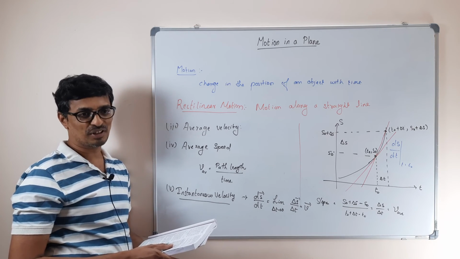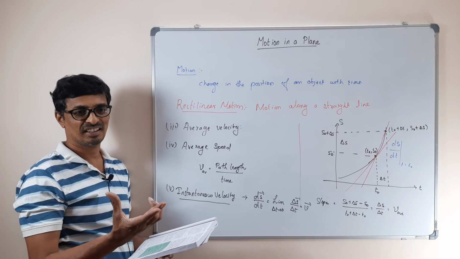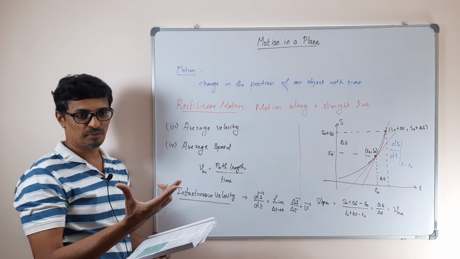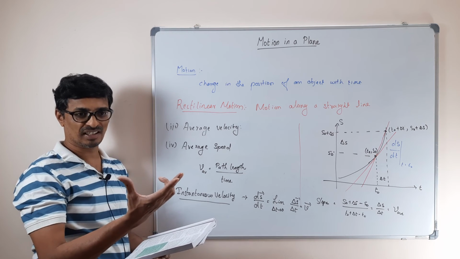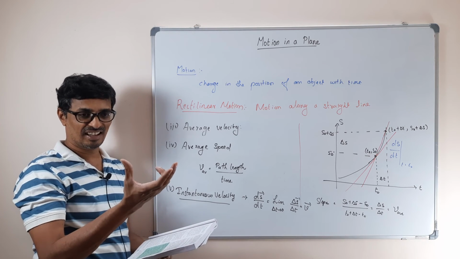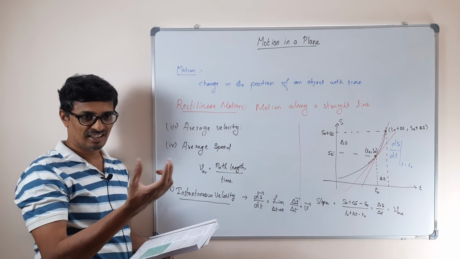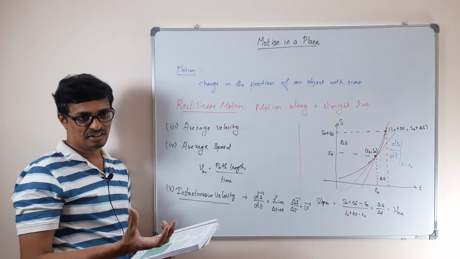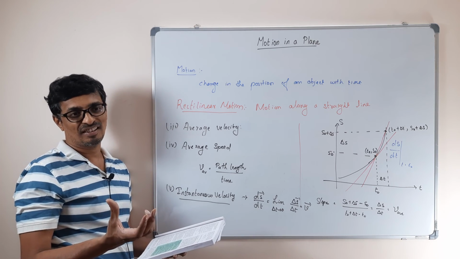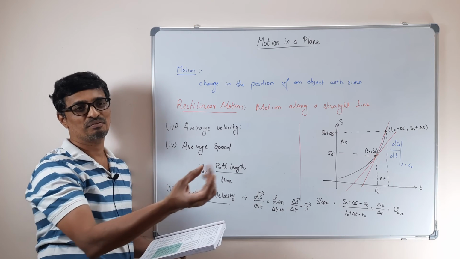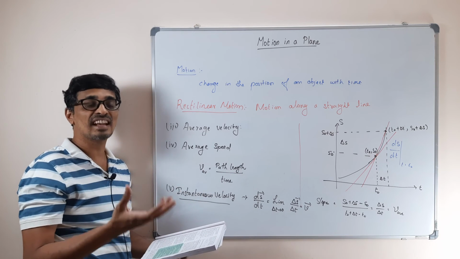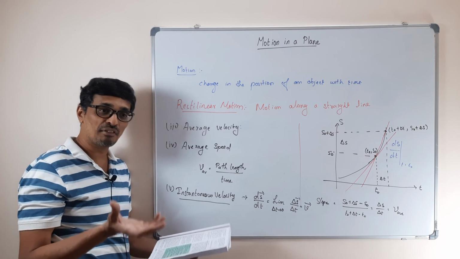The average velocity is what? Take two different times, take out the position, take out the displacement, and divide by the time taken. It's going to be the same. You got it? Because it travels equal distance at equal intervals of time.